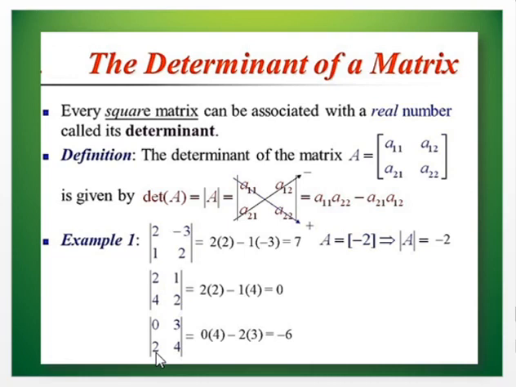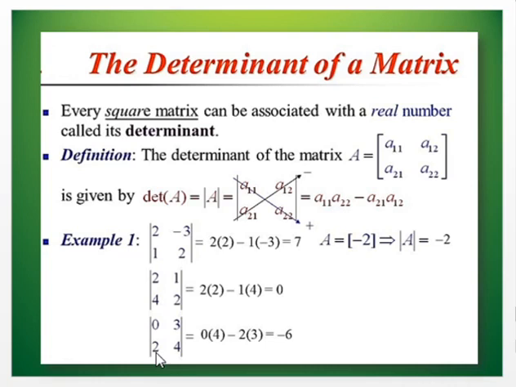So the determinant of the matrix A, a 2 by 2 square matrix, is taken. See how they have expanded it. The cross is shown there. We multiply A11 into A22 minus A21 into A12. See the example: 2 2s are 4 minus 1 into minus 3. So it finally gives you 7.